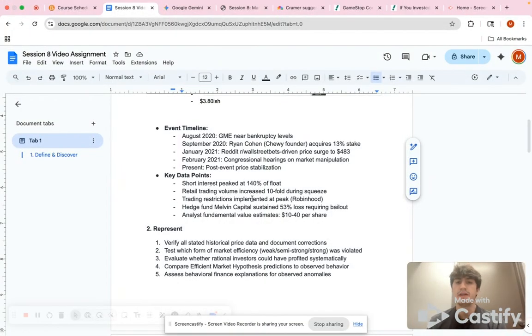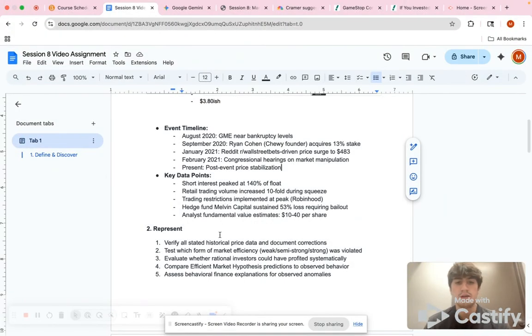The retail trading volume increased tenfold during the squeeze. Trading restrictions happened at the peak, so like Robinhood didn't allow people to buy it at the peak. And a hedge fund, Melvin Capital, sustained a 53% loss, requiring a bailout.